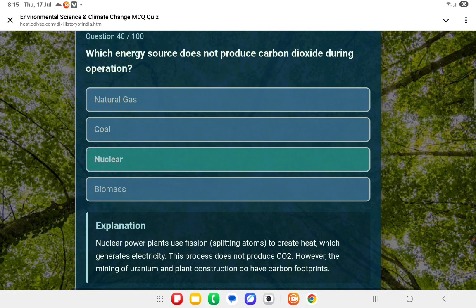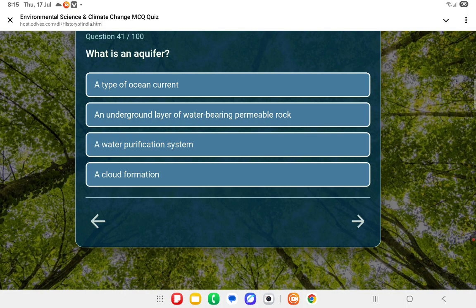Which energy source does not produce carbon dioxide during operation? That's nuclear, which works by splitting atoms. What is an aquifer? The second one is the answer: an underground layer of water-bearing permeable rock.